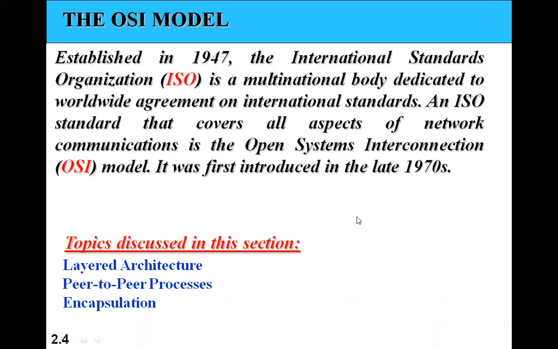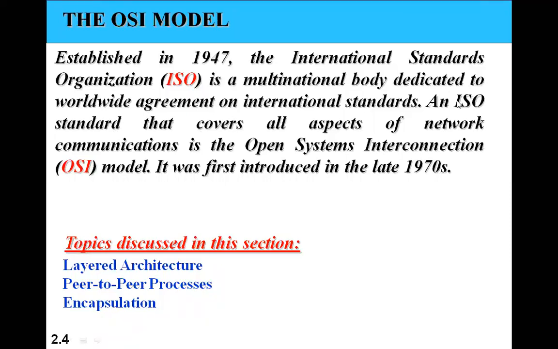First one is ISO OSI. ISO stands for International Standards Organization. It is an international organization, as the name implies, which looks after standards. It is a multinational body, and every country has a member representative in that organization. These representatives take care of the interests or concerns of their countries while proposing a standard, making a standard, or implementing a standard.